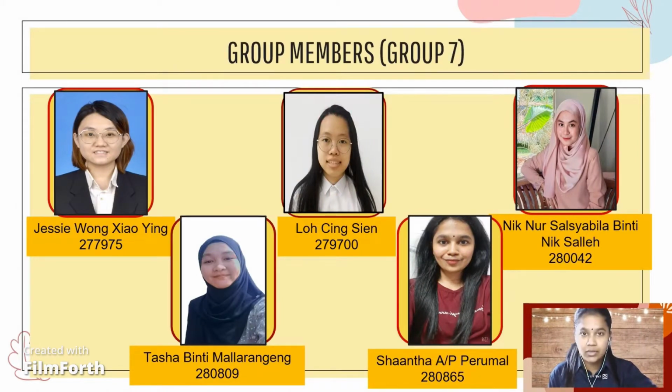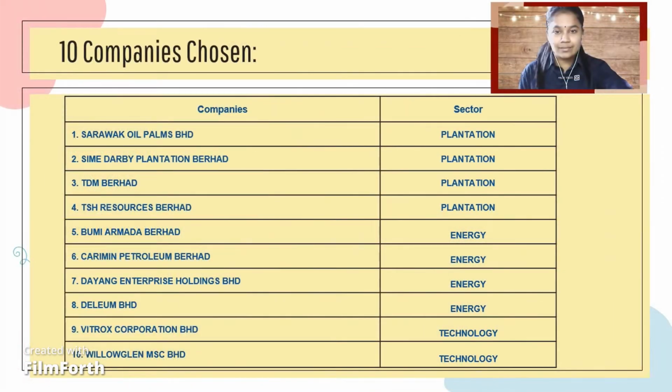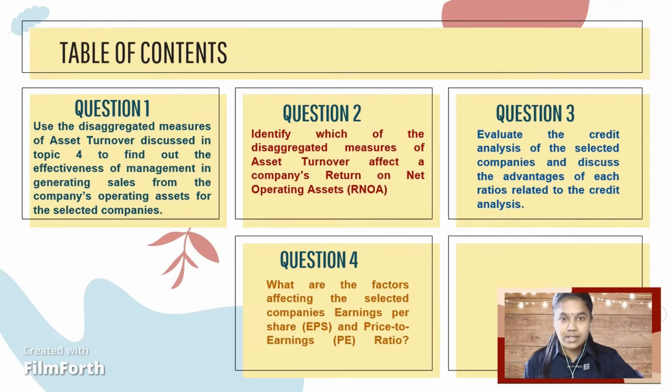So these are my group members who are going to present in detail each question in our group assignment. These are the 10 companies selected from different sectors such as plantation, energy, and technology. This is our table of contents where we will present questions 1, 2, 3, and 4.